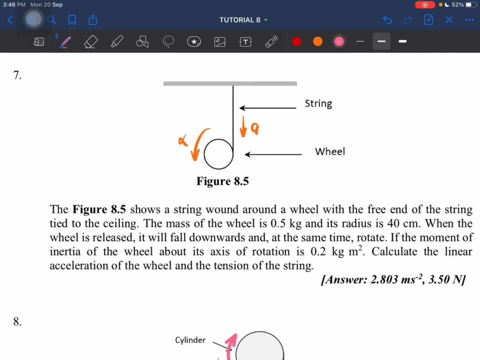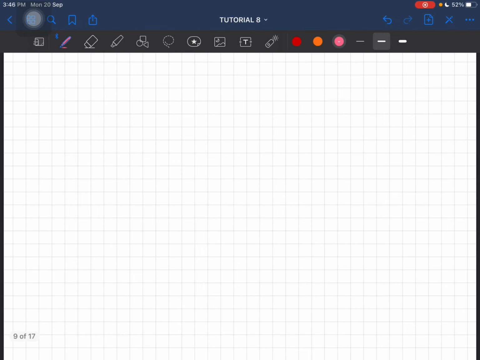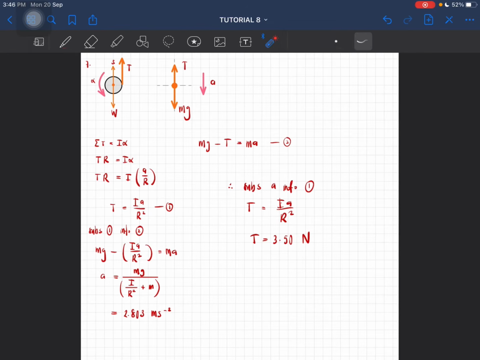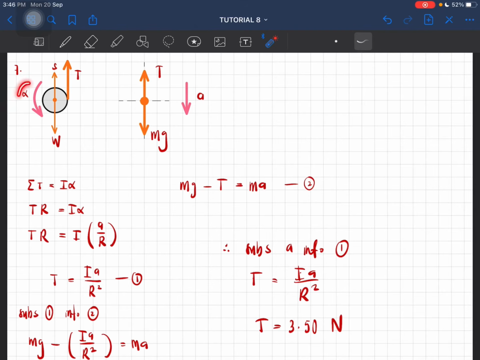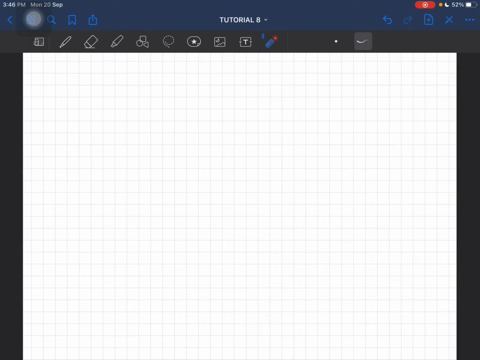Before we continue, I forgot to mention, in solution number 7, how do we consider if the tension is positive or negative for this type of question? If it follows the angular acceleration, it should be positive. Okay, doesn't matter if it's anti-clockwise or clockwise. I think I mentioned it wrongly in the solution for number 7. Just a correction: if it follows the angular acceleration, it must be positive. Okay, now we can continue.